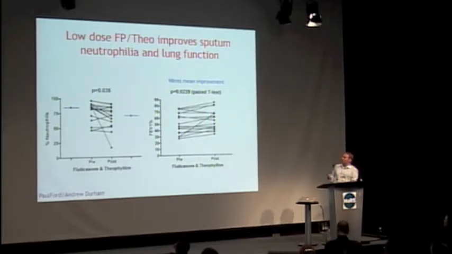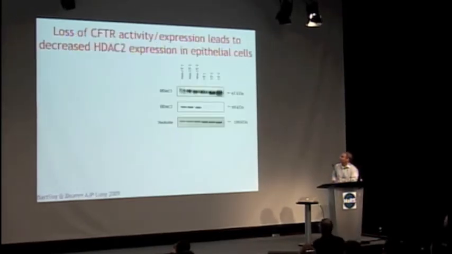This was a short-term study over 2 weeks. We didn't expect to see any increase in lung function, and we got just under 100 mils improvement in lung function. And as a comparator, PDE4 inhibitors, which are about to be approved by the FDA, give about 48 mils improvement in COPD patients.